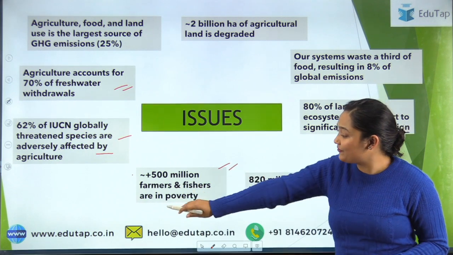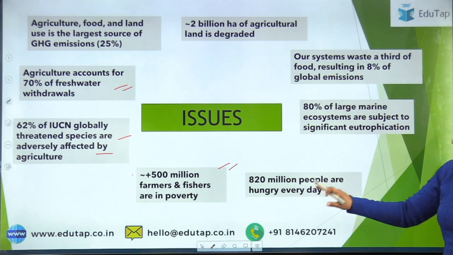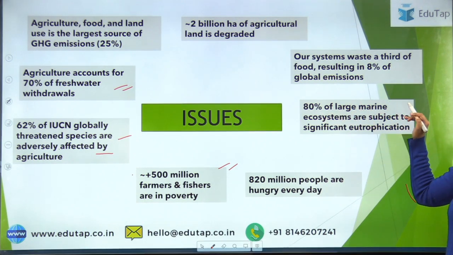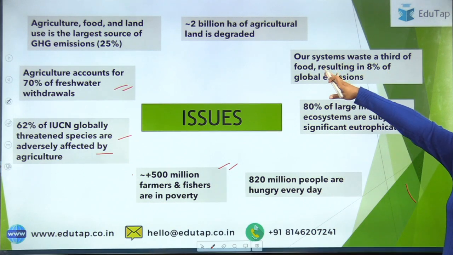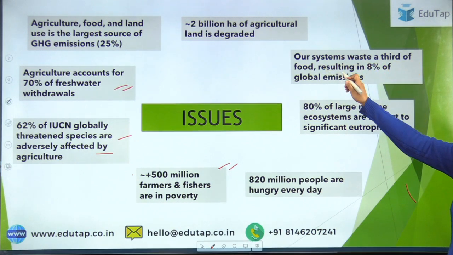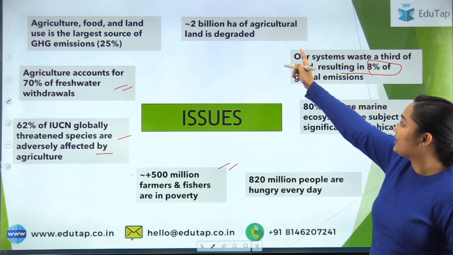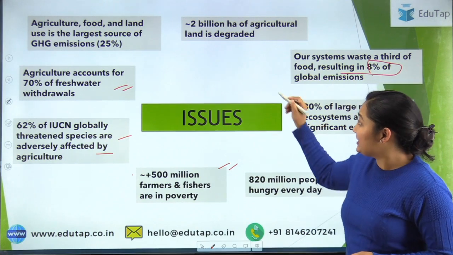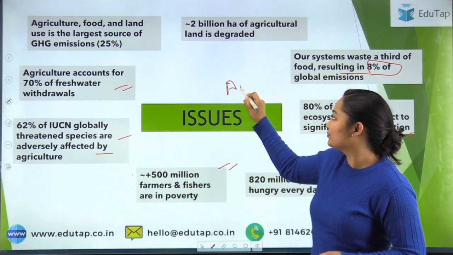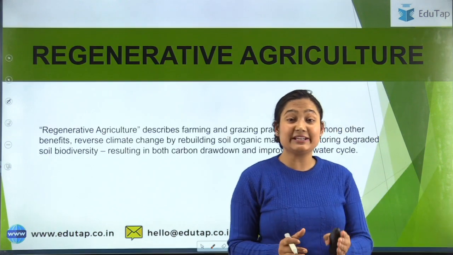Then 500 million farmers and fishers are in poverty. 820 million people are hungry every day. 80% of large marine ecosystems are subjected to significant eutrophication. Our system wastes a third of the food, resulting in 8% of the global emissions. 2 billion hectares of agricultural land is being degraded. So all those are very big issues, and they tried to come up with an answer. When they were discussing the issue, the answer came out to be regenerative agriculture.